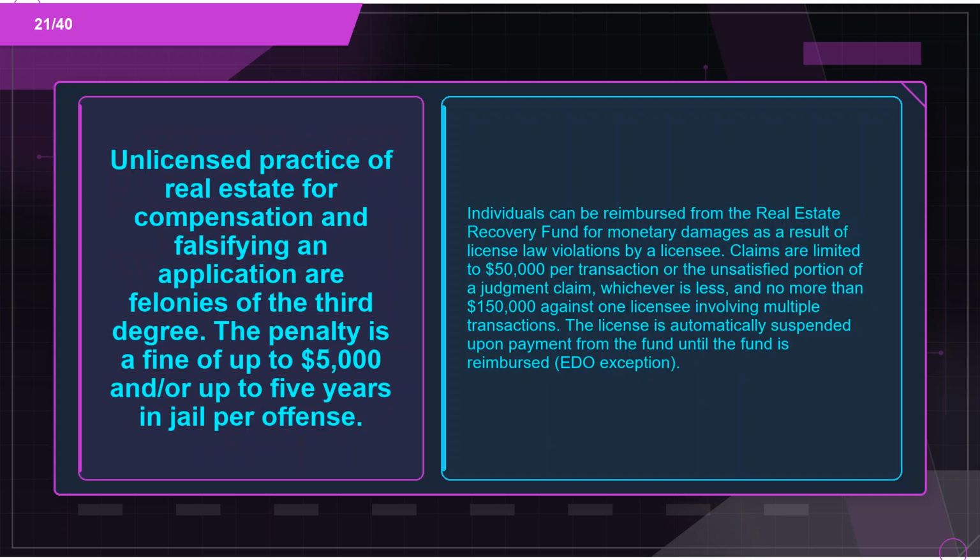Flashcard 21. Term: unlicensed practice of real estate for compensation and falsifying an application are felonies of the third degree. The penalty is a fine of up to $5,000 and/or up to 5 years in jail per offense. Definition: individuals can be reimbursed from the Real Estate Recovery Fund for monetary damages as a result of license law violations by a licensee. Claims are limited to $50,000 per transaction or the unsatisfied portion of a judgment claim, whichever is less, and no more than $150,000 against one licensee involving multiple transactions. The license is automatically suspended upon payment from the fund until the fund is reimbursed, with exceptions.